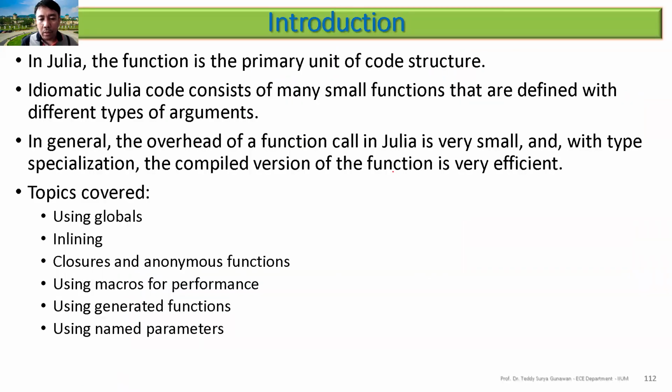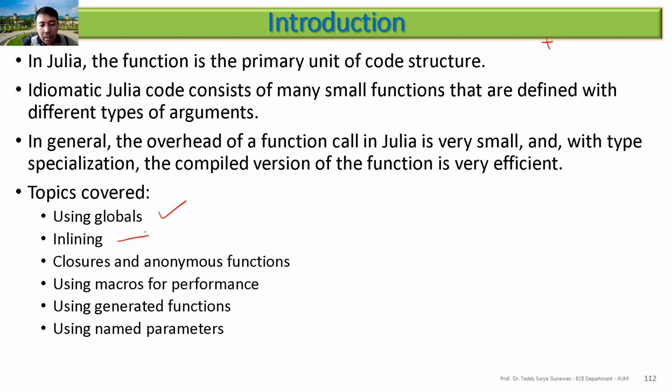Previously we were talking about type inference and stability. Stability means that you know beforehand the types of the input and output variables, so that you can select the appropriate function. Although you have the same function, plus for example, if it is integer you have faster integer multiplication, and not all operations are floating point operations. What we see in this chapter will be using globals, so there's some performance cost there.